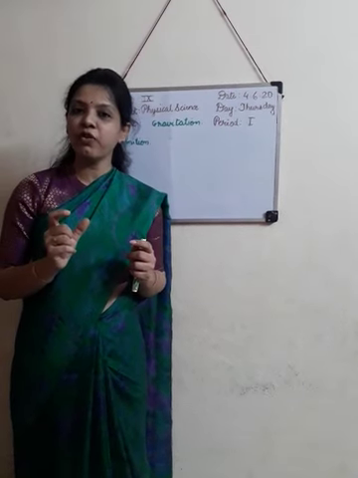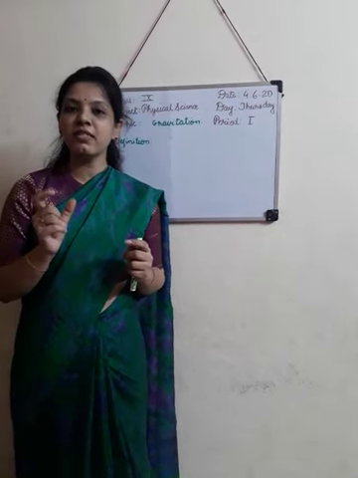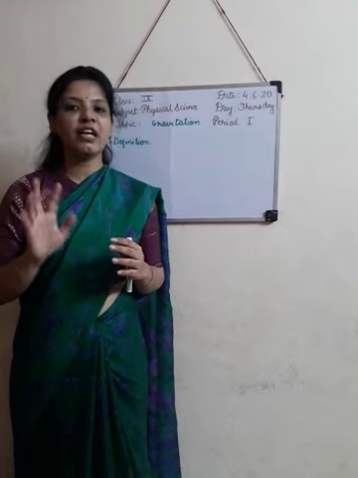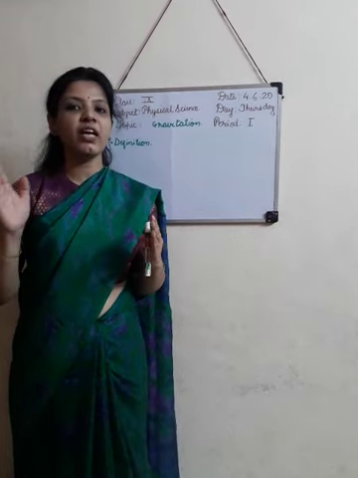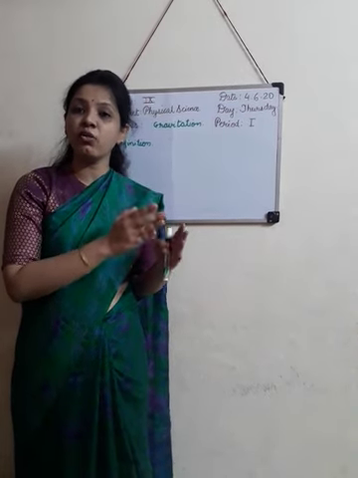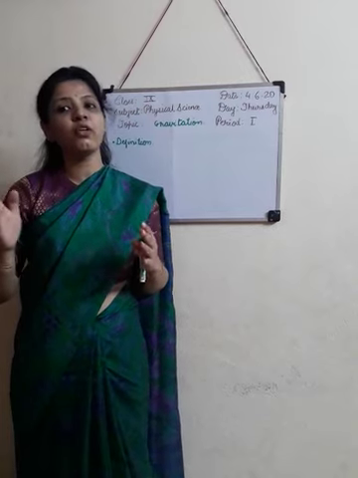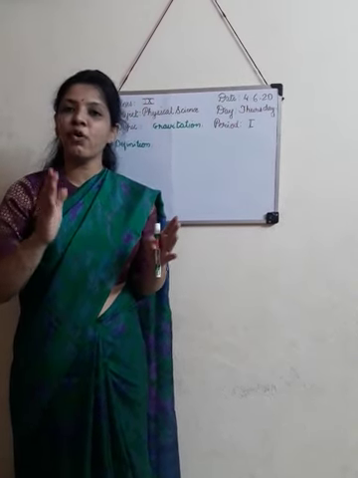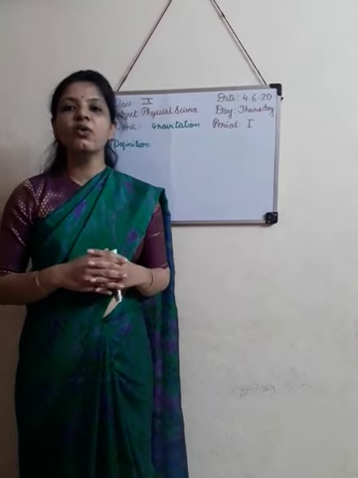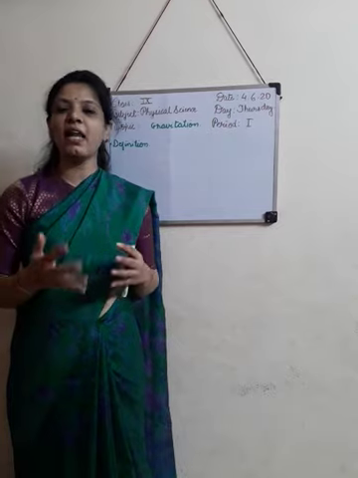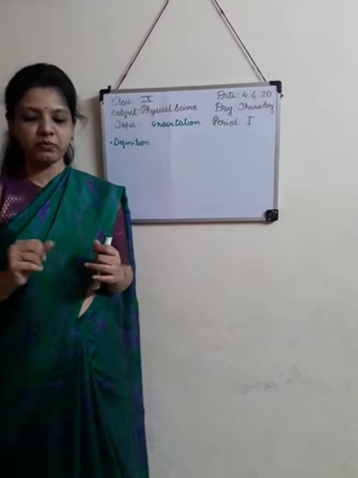What is the meaning of the word mutual? Mutual means it is a two-way force. It means if there are two objects A and B, if A exerts a force on object B, then object B also exerts a similar force on object A. That is, it is a two-way force, and this is called a mutual force. Now, let's see how gravitational force works with the help of examples.